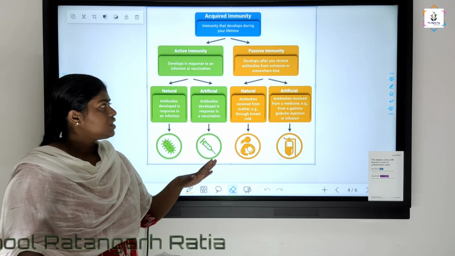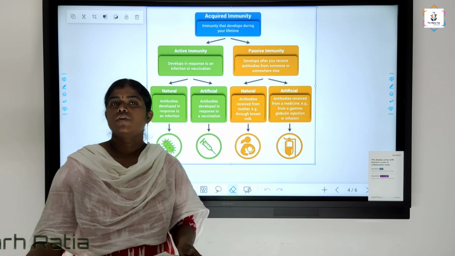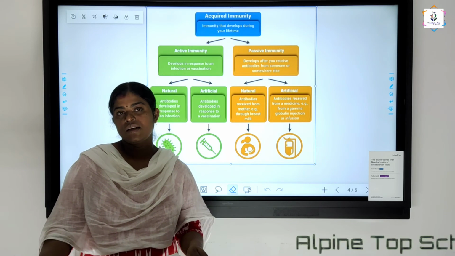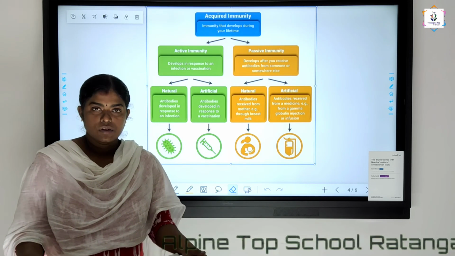The details of the antibodies we are going to study in the next class. Up to this, please revise up to this portion.